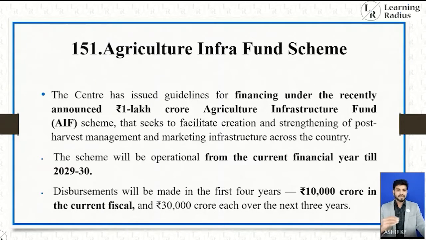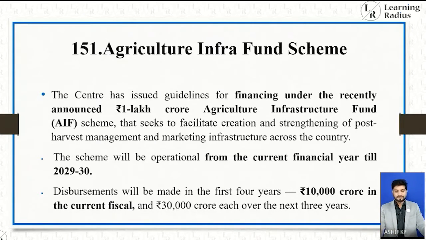So the first topic is Agriculture Infra Fund Scheme. The Centre has issued guidelines for financing under this recently announced 1 lakh crore Agriculture Infrastructure Fund scheme that seeks to facilitate creation and strengthening of post-harvest management and marketing infrastructure across the country. The scheme will be operational from the current financial year till 2029-30. Disbursements will be made in the first 4 years, 10,000 crore in the current fiscal and 30,000 crore each over